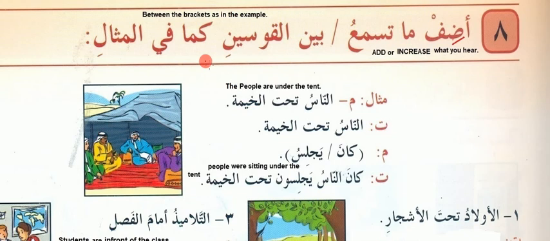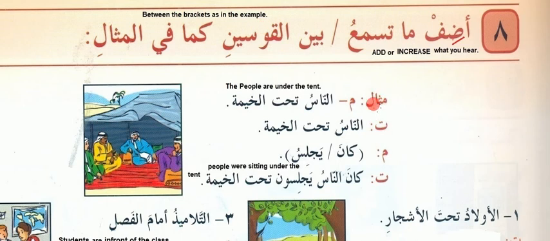Bainal qawsain kama fil misal. Between the brackets as in the example. So qawsain means brackets, as we usually see. These are the brackets. Okay, kama means as, fil misal, fi in, al misal example. So between the brackets as in the example. So what is the complete sentence for this? Add or increase what you hear between the brackets as in the example.